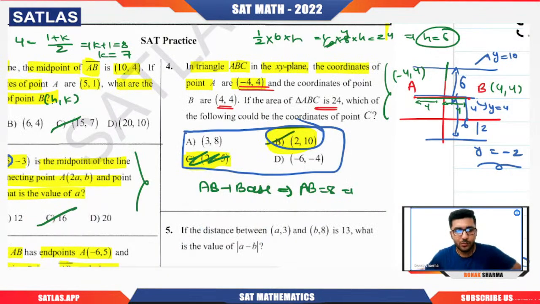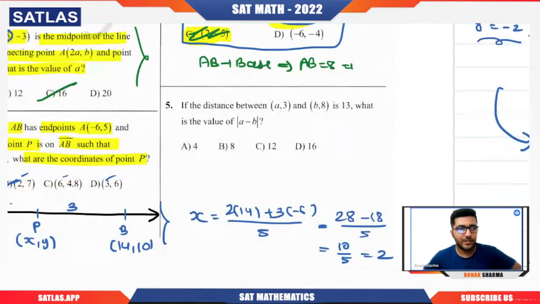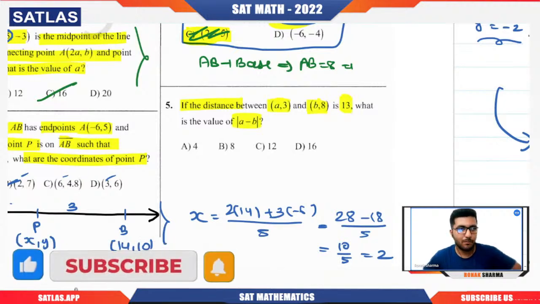Now let us do the last question of the day. Question number 5. It is nothing but a comma 3, b comma 8, and the distance is 13. They're asking for modulus of a minus b. Basically, what do we mean by modulus? It always gives us a positive value.